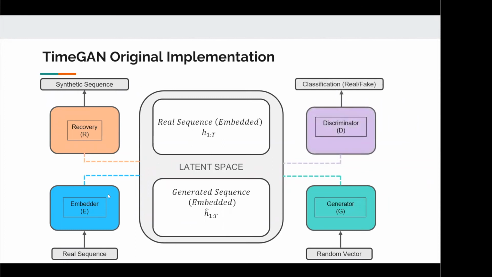Finally, in phase three, all the three loss functions are minimized. The generated embeddings H hat and the real latent embeddings H are fed into the discriminator, similar to the conventional GANs for the classification task, where one is labeled for real and zero is labeled as fake. And with the trained model, we can input a random vector that's of similar dimensions to the real sequence, and the model is able to generate synthetic time series data that ranges from t+1 to 2t for all the features.